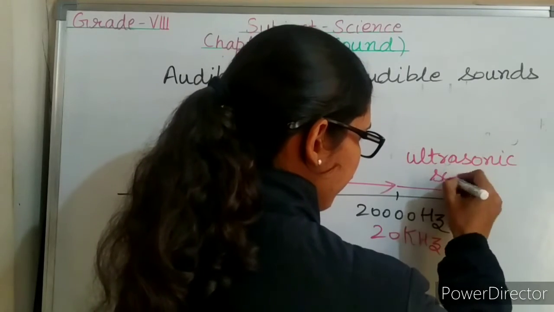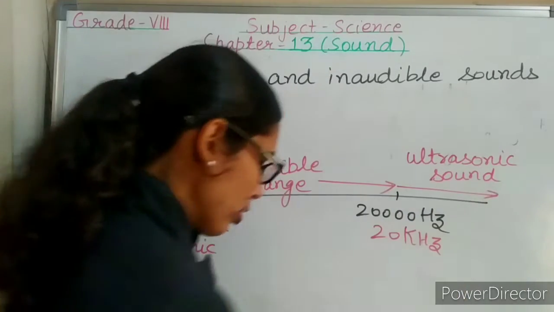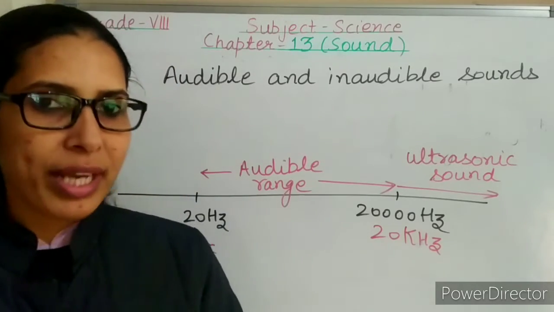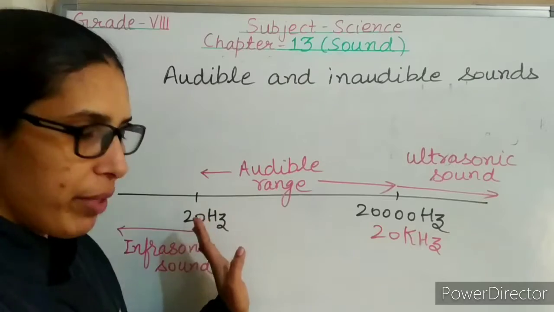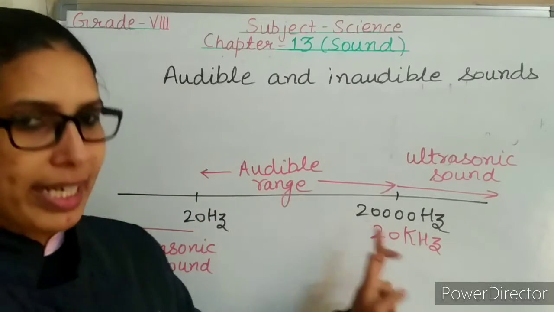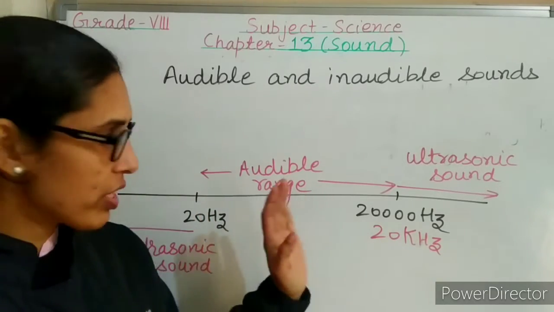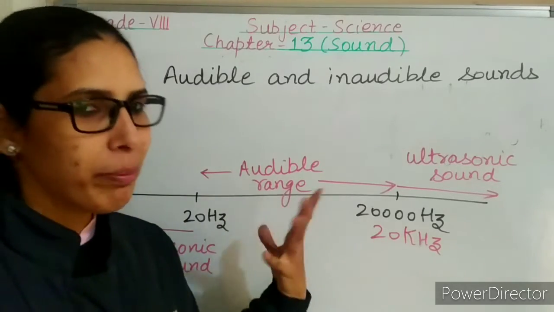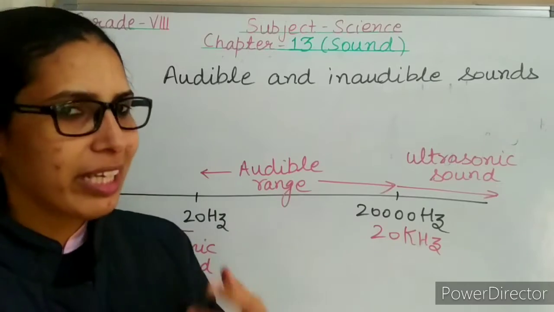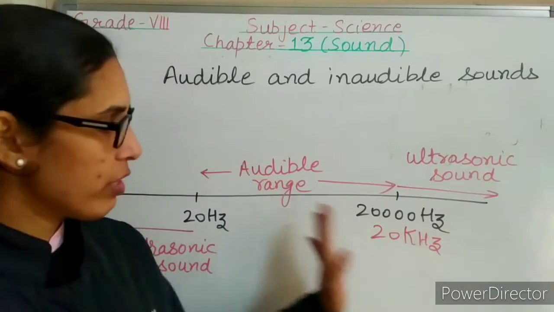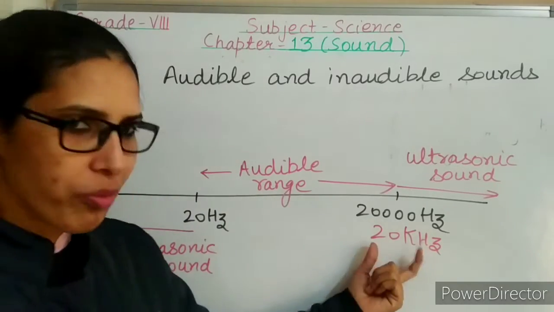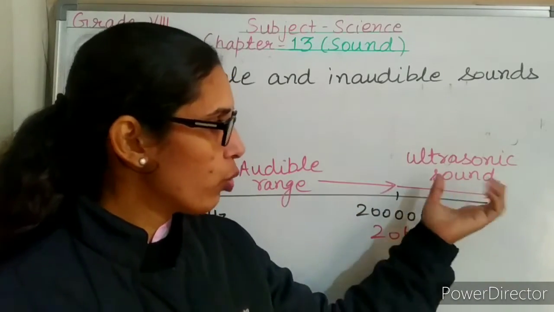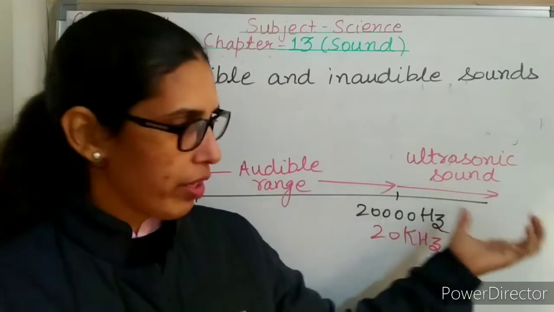Okay, so let's revise one more time. We human beings can hear the sounds having frequency in this range, from 20 hertz to 20 kilohertz. This range is known as the audible range, because we can hear the sounds having frequency lying in this range. And the sounds having frequency more than 20 kilohertz are known as ultrasonic sound waves.